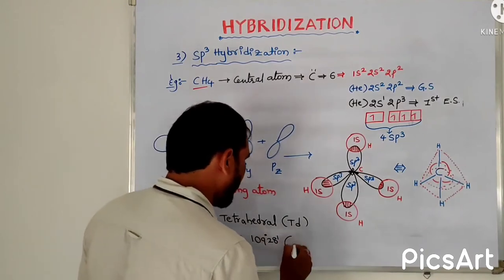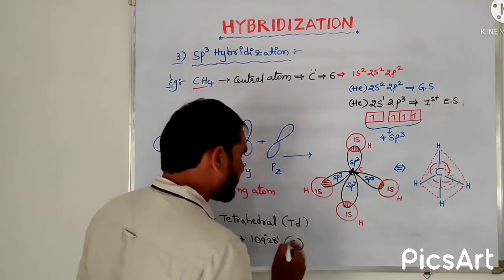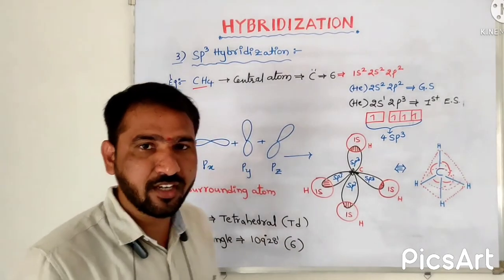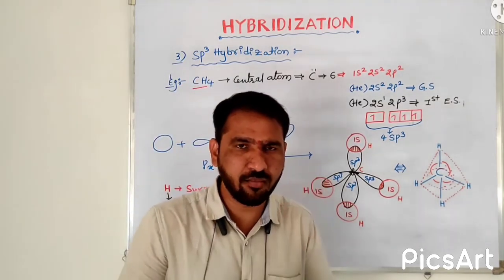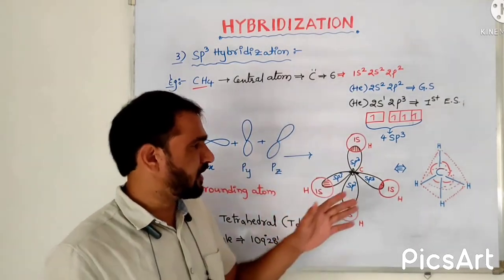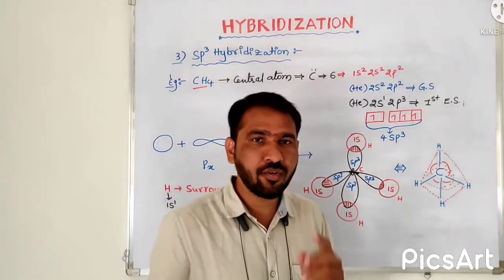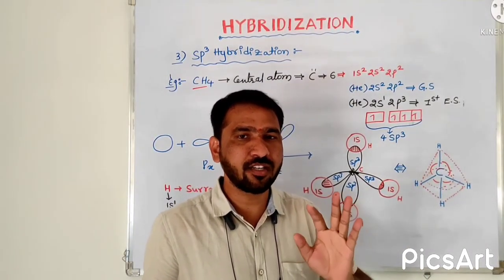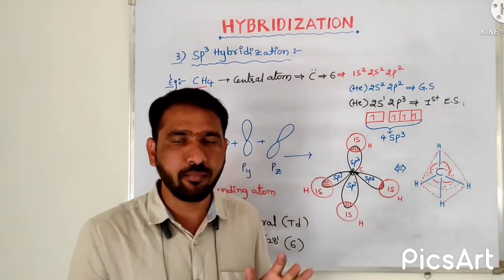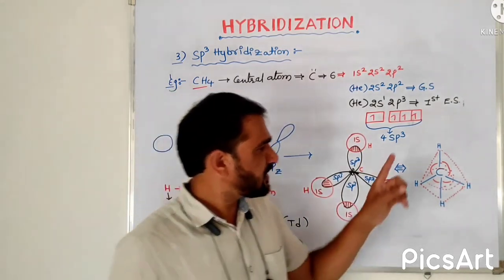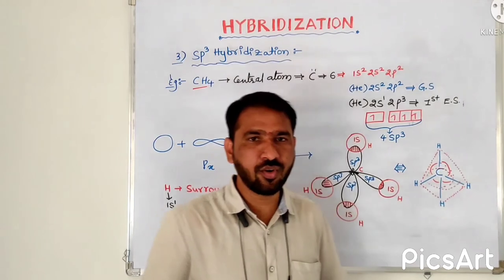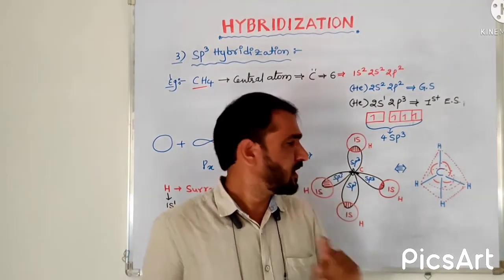How many bond angles are there? Totally 6. This is very important. Many times in competitive exams they ask about this one: the total number of 109 degrees 28 minutes bond angles in CH4, or methane, molecule. By seeing the structure of CH4, we get only 4.